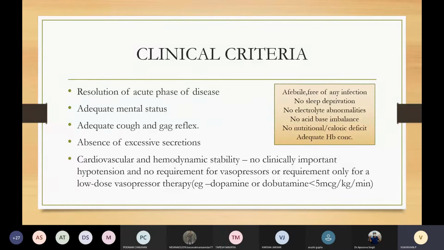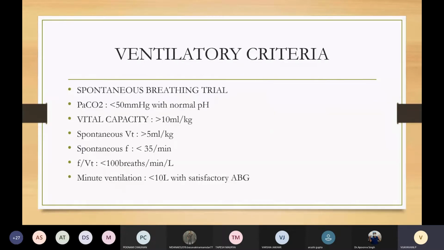Secondly, the patient's mental status should also be adequate. He should be arousable and awake. Adequate cough and gag reflexes should be present in the patient, and there should be absence of excessive secretions. Then cardiovascular and hemodynamic stability. It means that there should be no clinically important hypotension or no requirement of vasopressor or inotropic support, or only a low dose vasopressor therapy, that is dopamine or dobutamine in the range of less than 5 mcg per kg per minute.